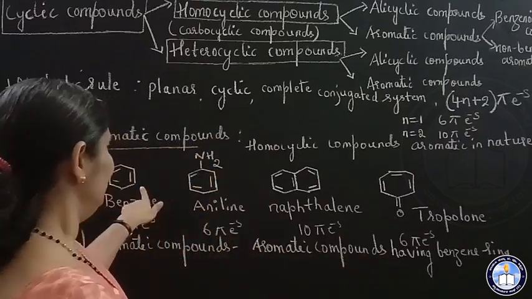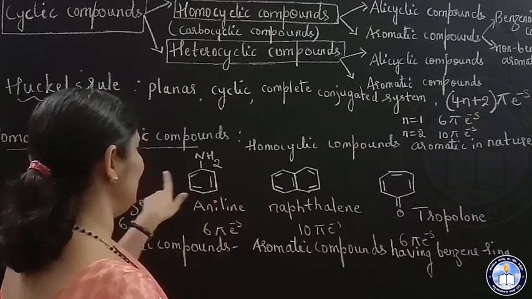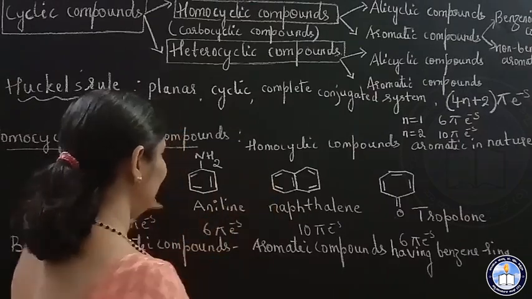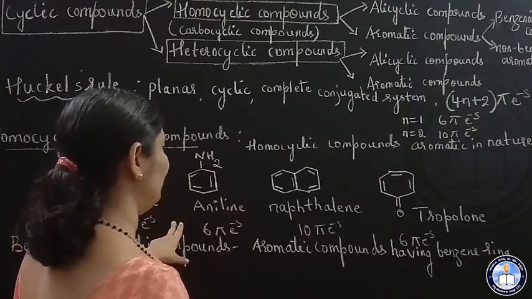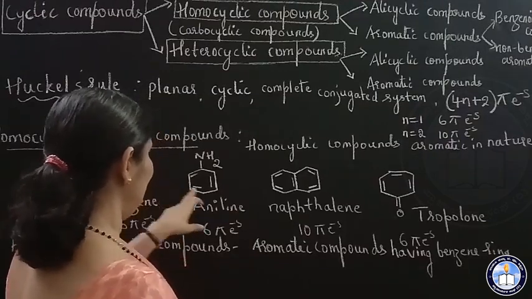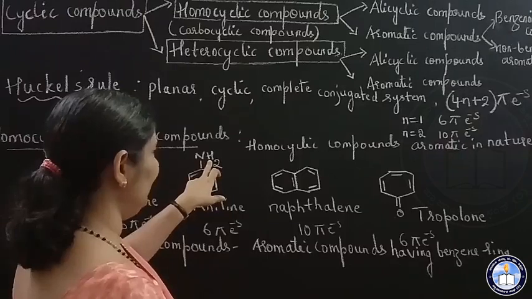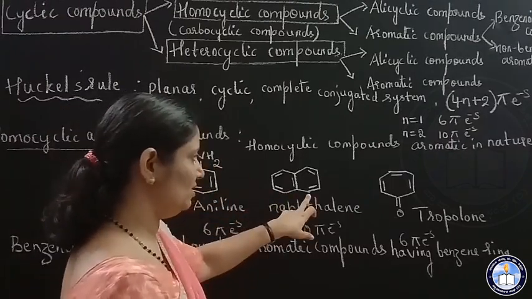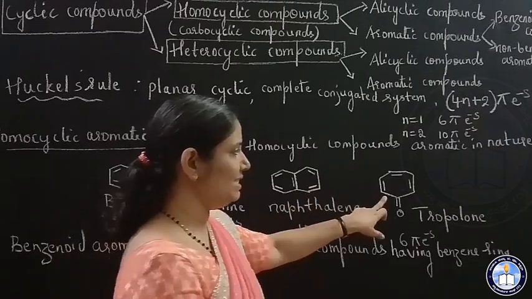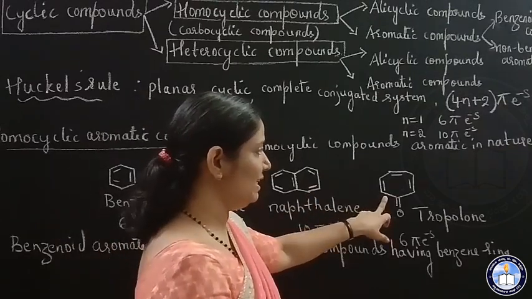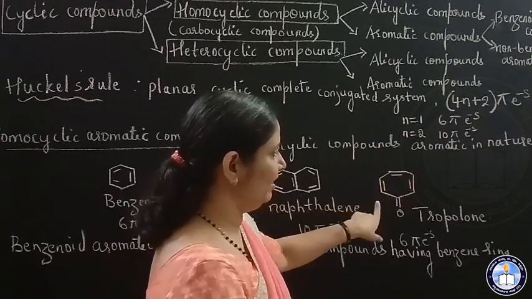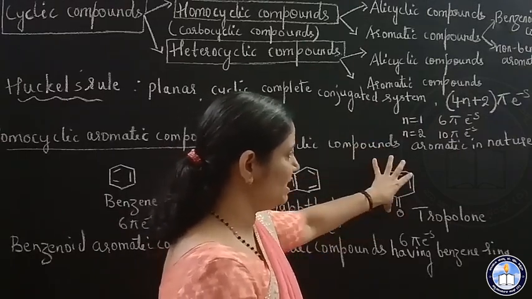Now see here, these three structures, benzene, aniline, naphthalene, are benzenoid aromatic compounds. See here, a benzene ring, to this benzene ring an NH2 group is attached. Here two benzene rings are fused, right? But in this case, this is not a benzene ring. See, here 7 carbon atoms are there in the ring. So this is non-benzenoid.